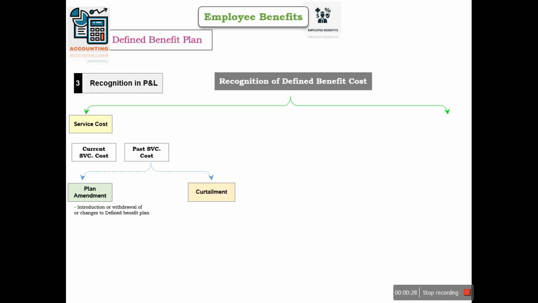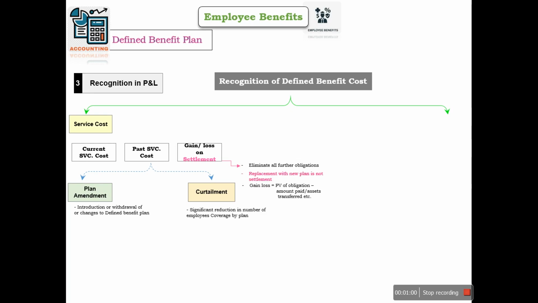And there may be curtailment. Curtailment means that there is a significant reduction in the coverage of the employees those are covered by existing plan. And there may be settlement also. Settlement means that all the obligations have been eliminated. If there is a replacement of plan, for example, employees were covered under plan A, now they are covered under plan B, in that case, it is not called settlement.